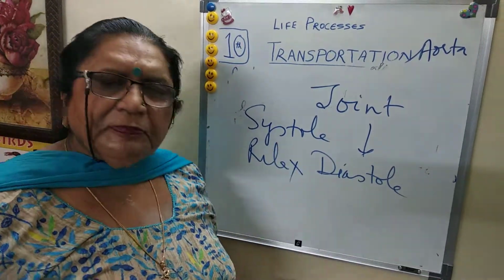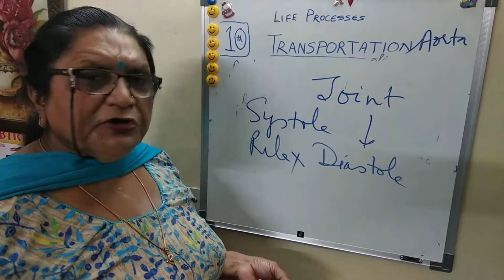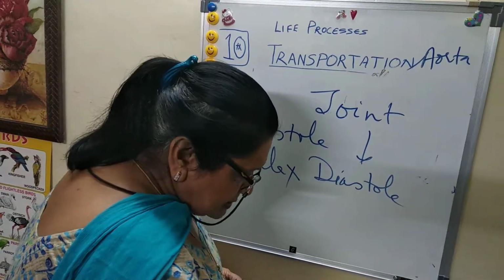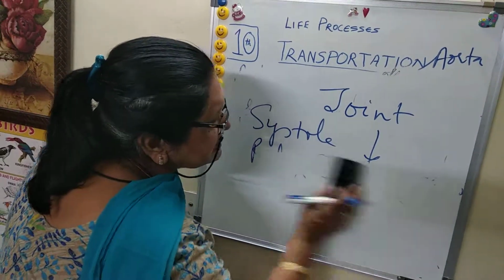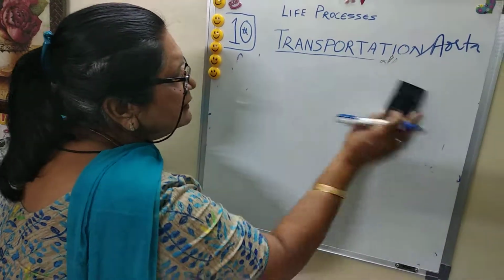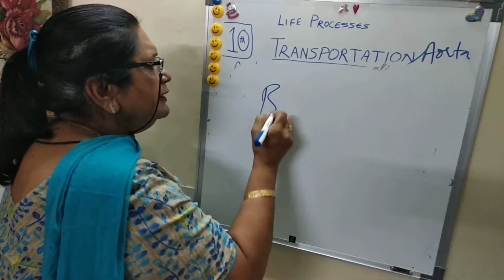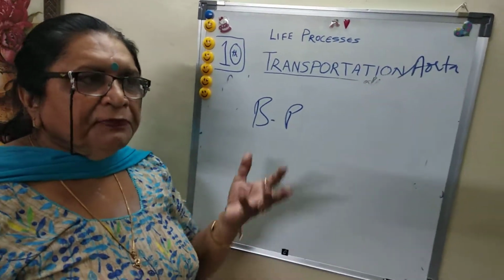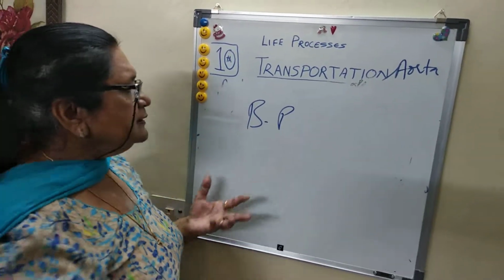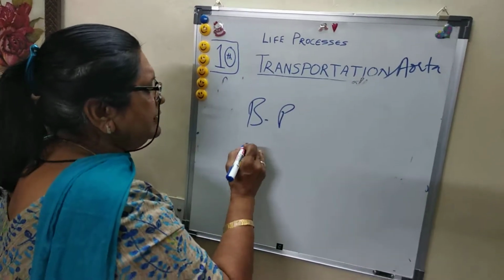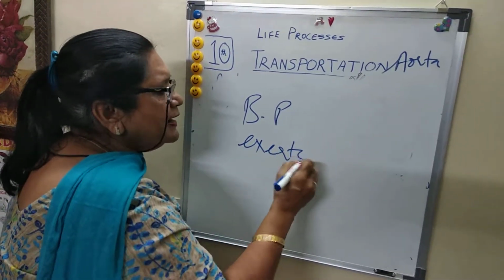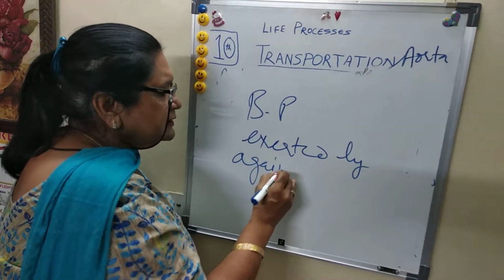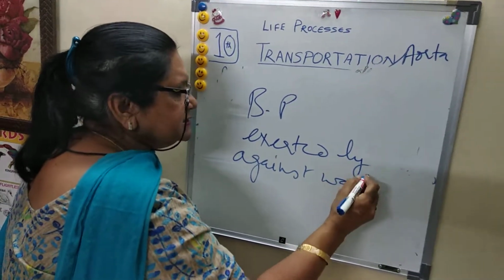So it means the heart plays a very, very important role for your body, for transportation and for pumping these materials. Then BP, another terminology, BP, that is blood pressure. What is that? The pressure created or exerted by blood against the walls of blood vessels.